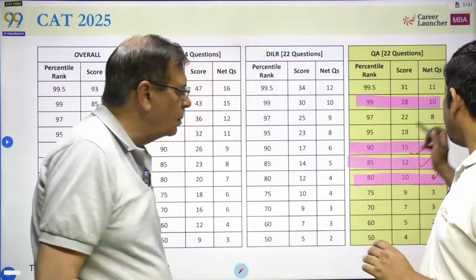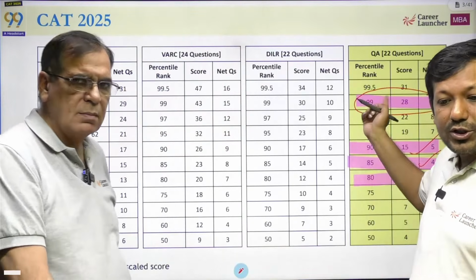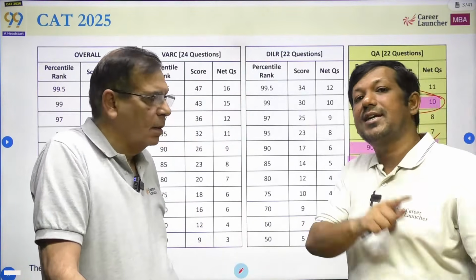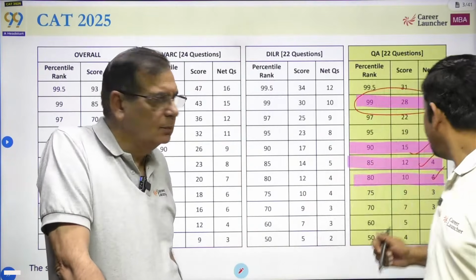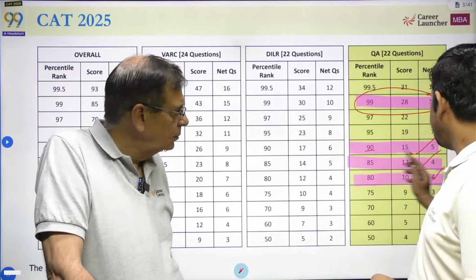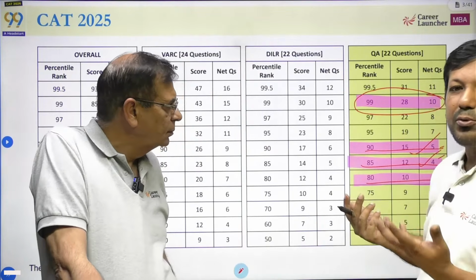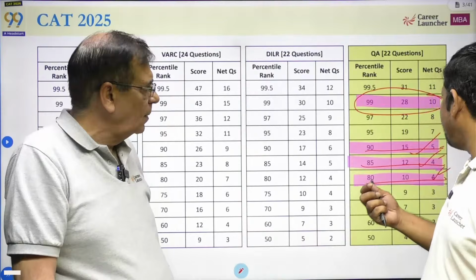The problem is going to start when you are trying to reach here. अगर हम यहाँ पे पहुंचने की बात कर रहे हैं तो हमें strategize करने की जरूरत पड़ेगी, ये बात ध्यान रखना है. लेकिन if you are very thorough with your concept, you have practiced a lot, then this is definitely not a big deal. क्योंकि 4 क्वेश्चन 5 क्वेश्चन तो बहुत छोटी बात है कैट में करना.